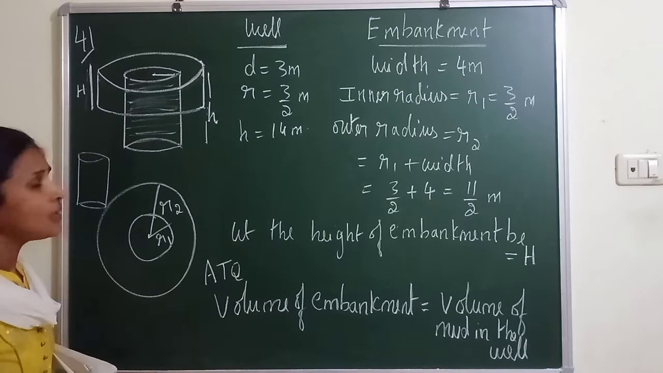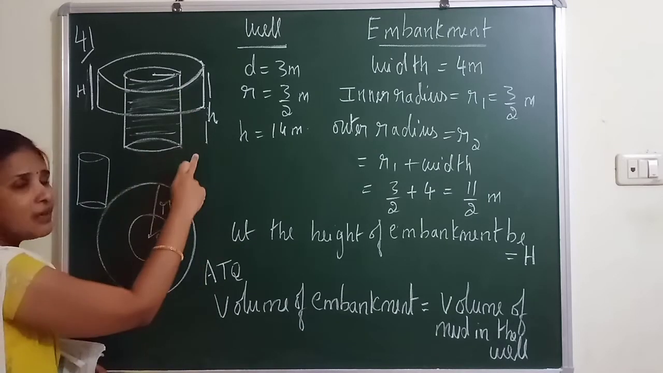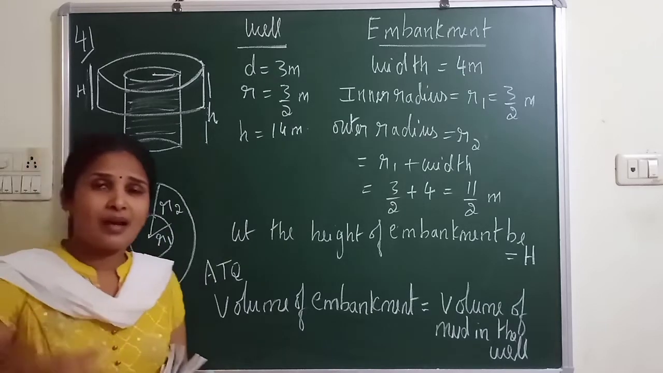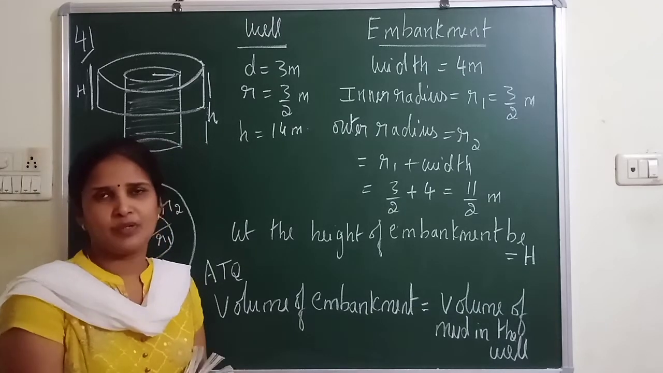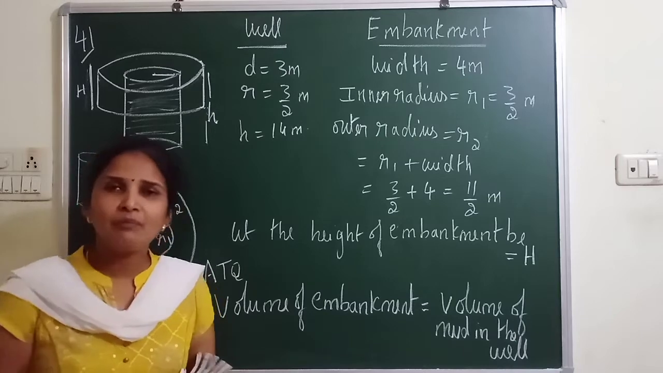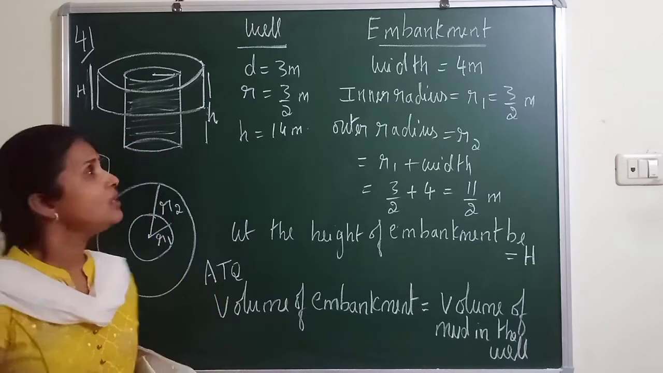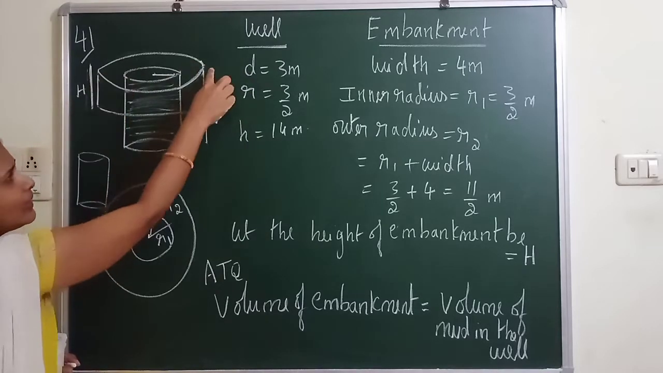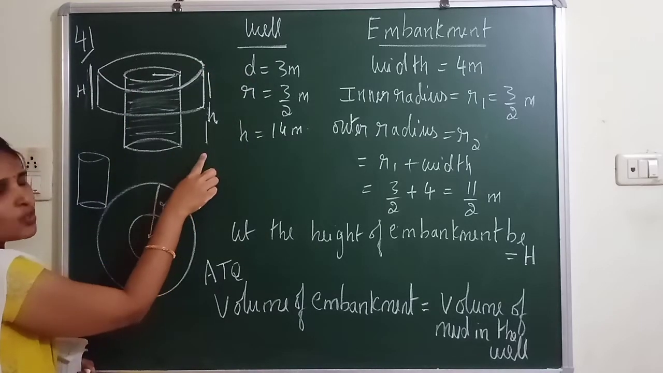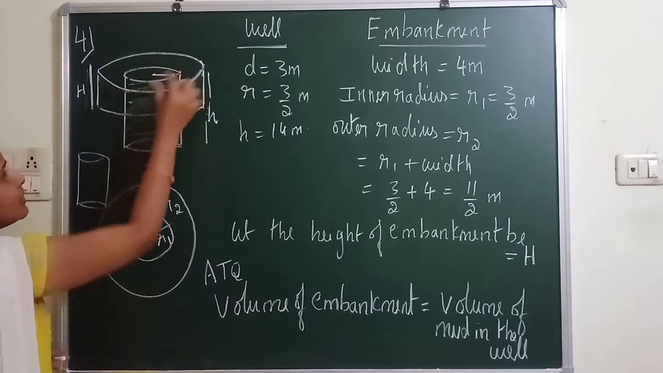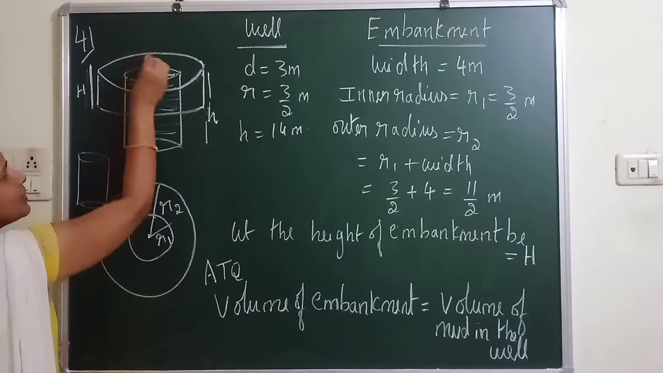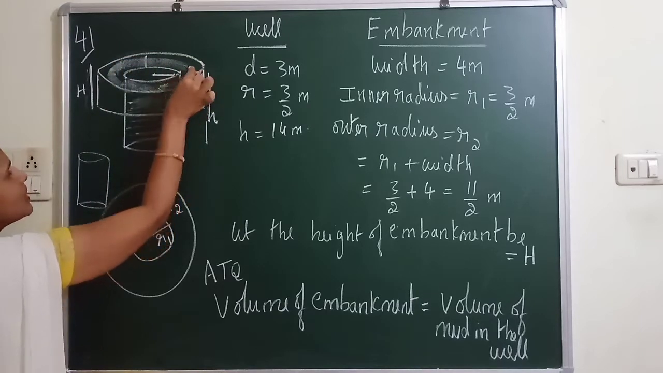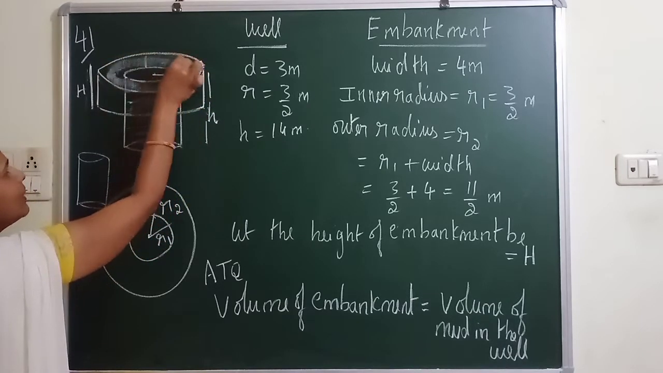Understood? But the height of the well is more than the height of the embankment. The well will be very deep, inside the earth, but the embankment you can observe from outside. So this is only the embankment height, which I have taken as H. And this is the height of the well. But the width is given. So what is the width? This is the width. This part is nothing but the width of the embankment.